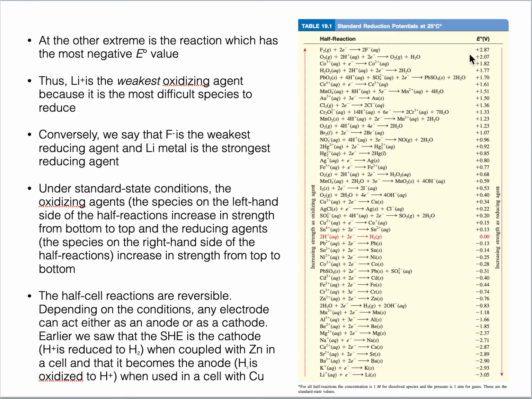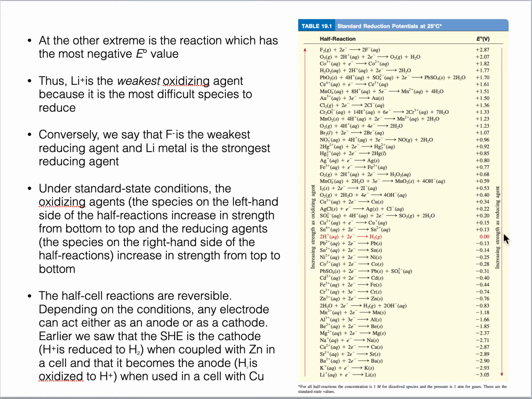That's why it has the highest reduction potential. So in terms of oxidizing strength, fluorine has the highest value of oxidizing strength.